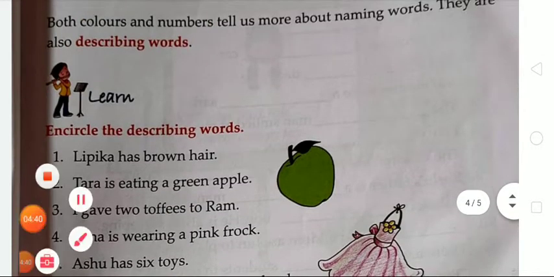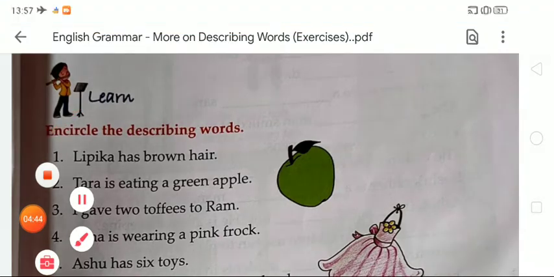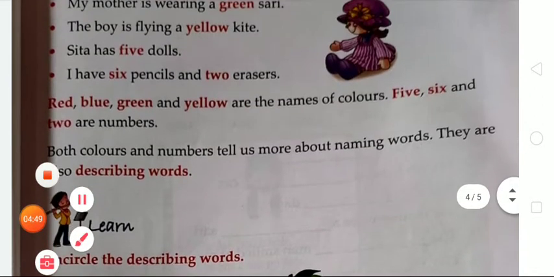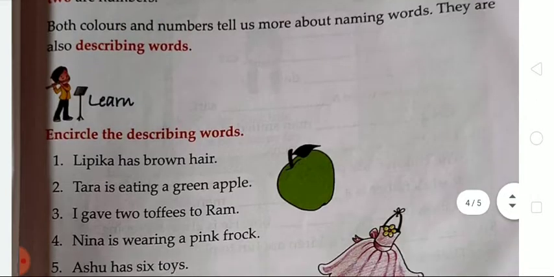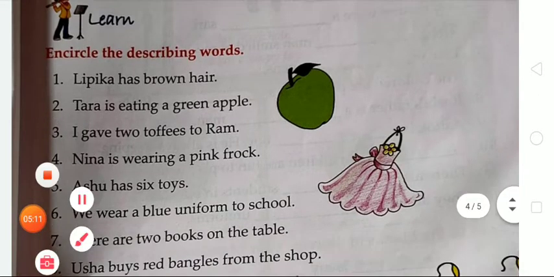That is, encircle the describing word. It is the next exercise that is given. So first of all, we have to learn that red, blue, green and yellow are the names of colors. It means the name of a color is also a describing word, and the name of a number is a describing word. Both colors and numbers tell us more about naming words, so they are also describing words. So in this next exercise we have to encircle the describing word. So let's do the given exercise.